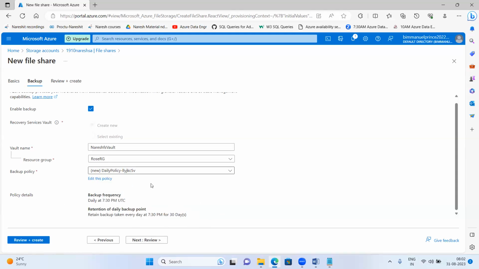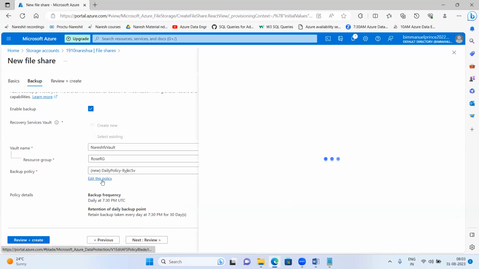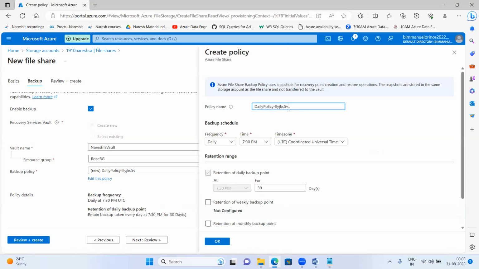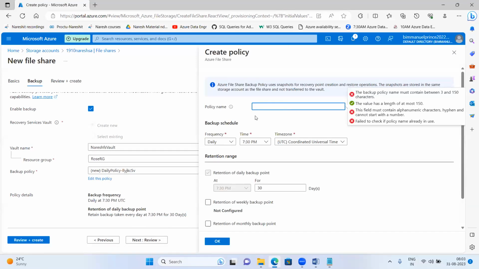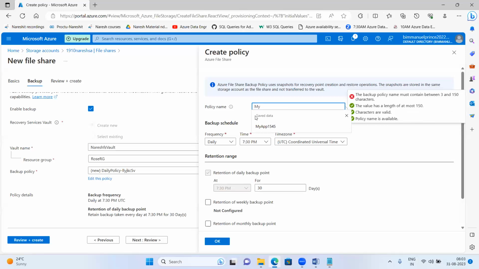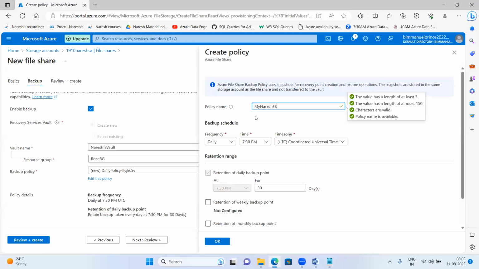No, I don't want this one. I want my own. I want to customize. Then click here on edit this policy. Give your policy name here. Let us take it as my Naresh file share policy. I'll say my Naresh file share backup policy.